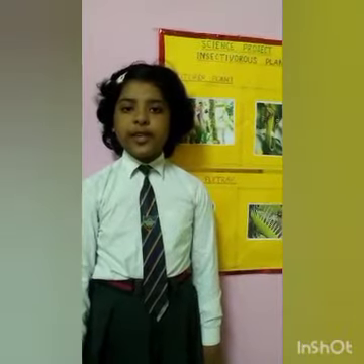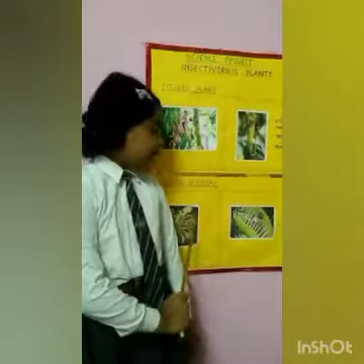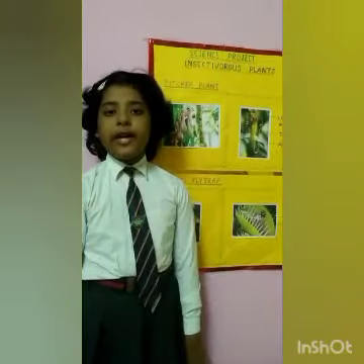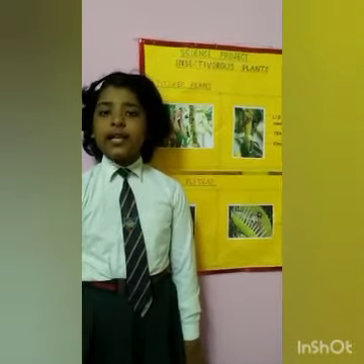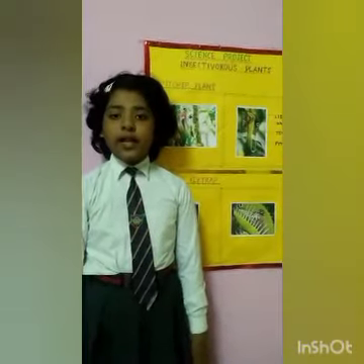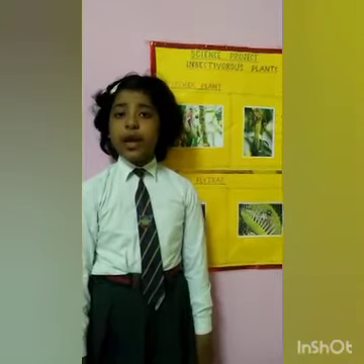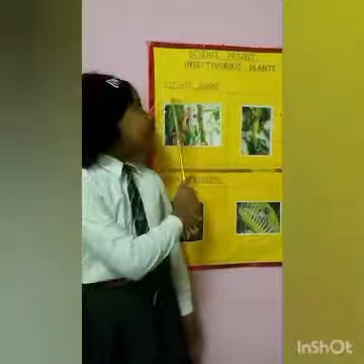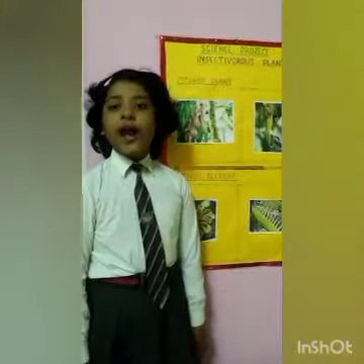But it is interesting that there are some unusual plants in the plant kingdom that eat insects. They are called insectivorous plants. They are also known as carnivorous plants. Plants like pitcher plant and Venus flytrap are insectivorous plants.